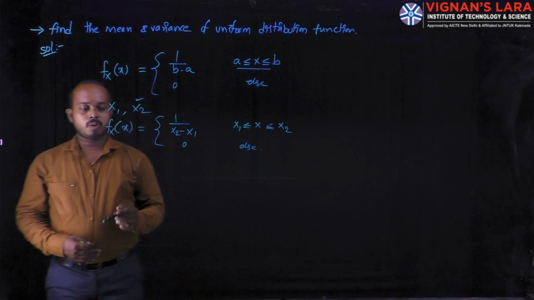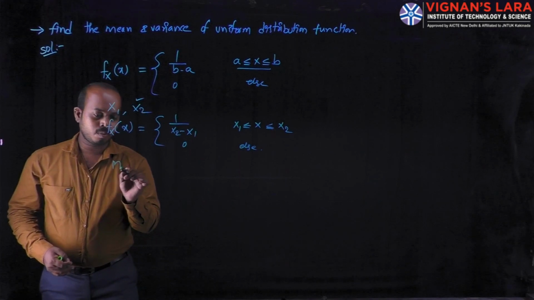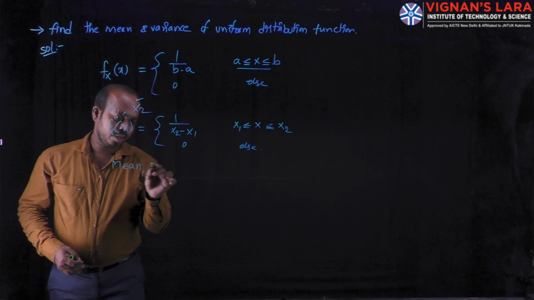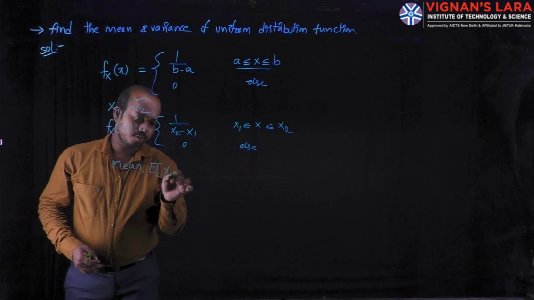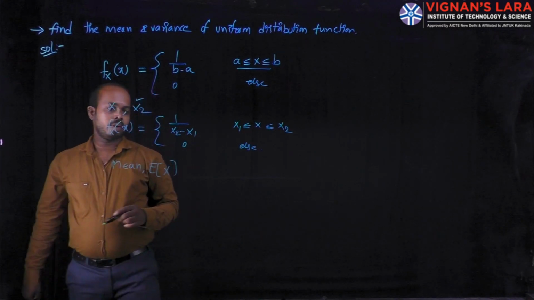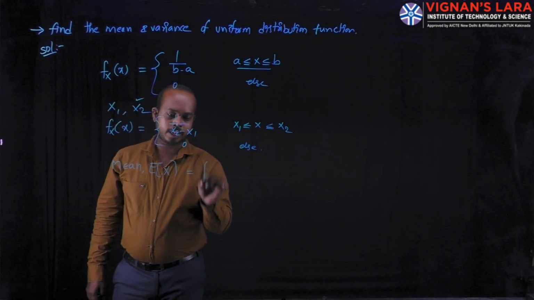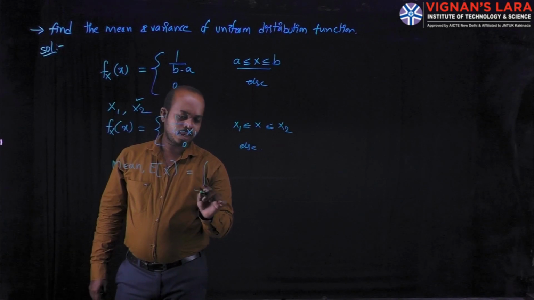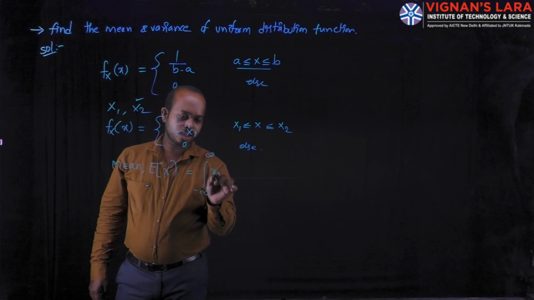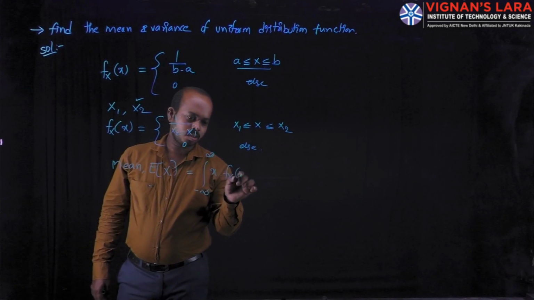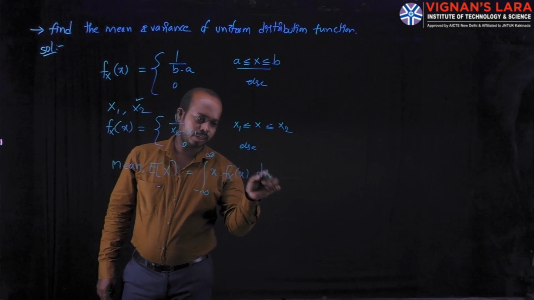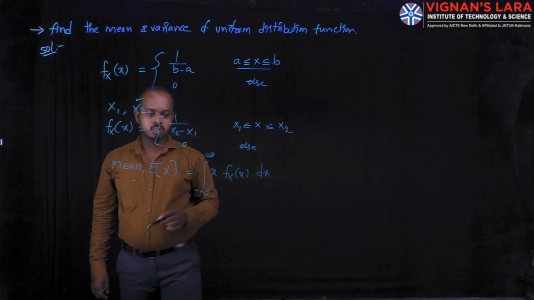Here you can find the mean value. What is the formula for the mean? The mean is equal to the expectation of x. Expectation of x is equal to the integral from minus infinity to plus infinity of x into f_X(x) into dx.